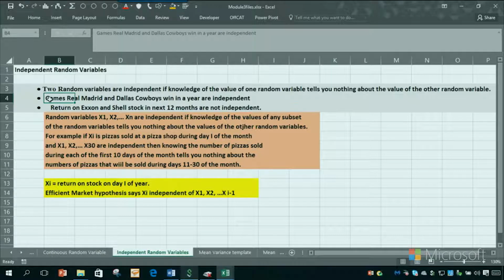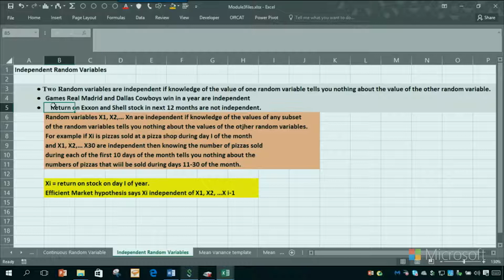Look at how many games Real Madrid soccer wins and the Dallas Cowboys football team win in a year. They happen to be the two most valuable franchises in sports. Well, I think those are independent random variables, because if Real Madrid has a really great year, I don't think it tells me anything about the Cowboys. And if the Cowboys have a great year, I don't think it tells me anything about Real Madrid.